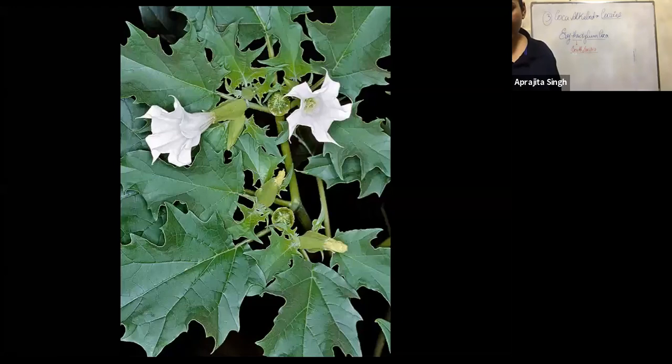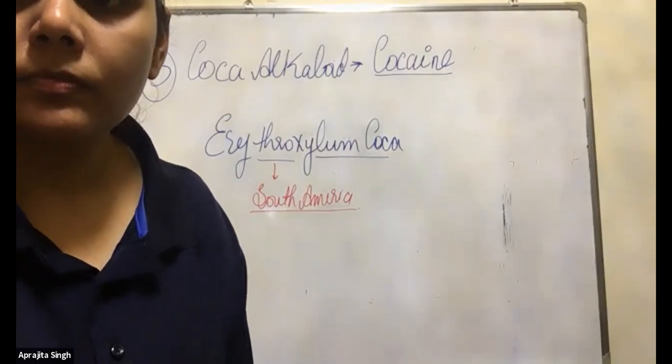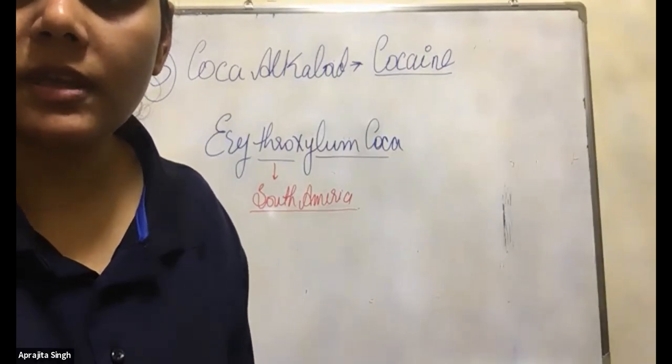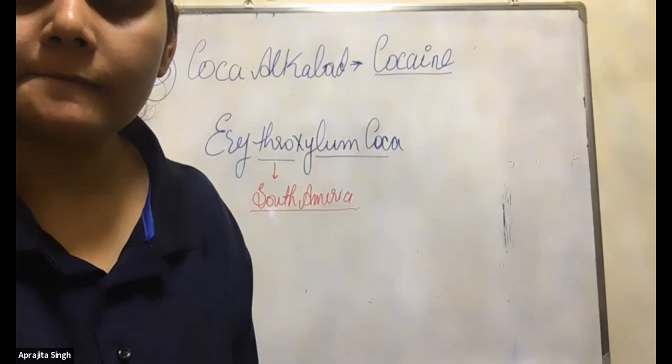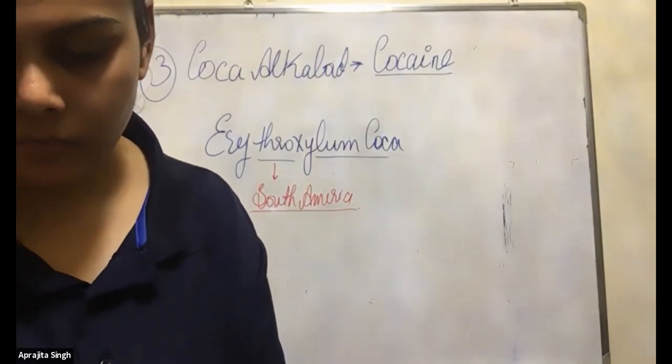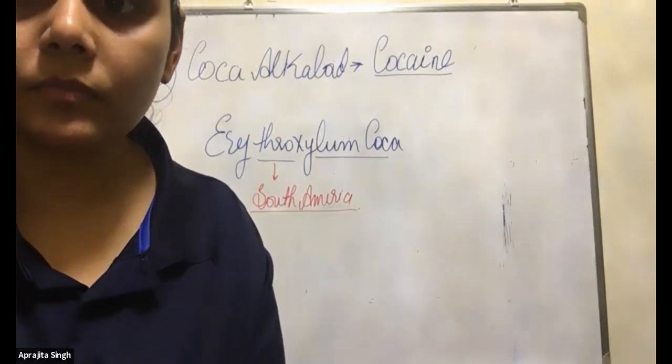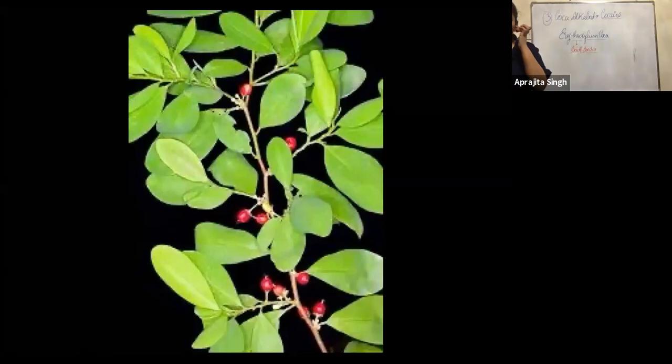Yes, see here. This is the plant. Coca alkaloid, Erythroxylum coca.